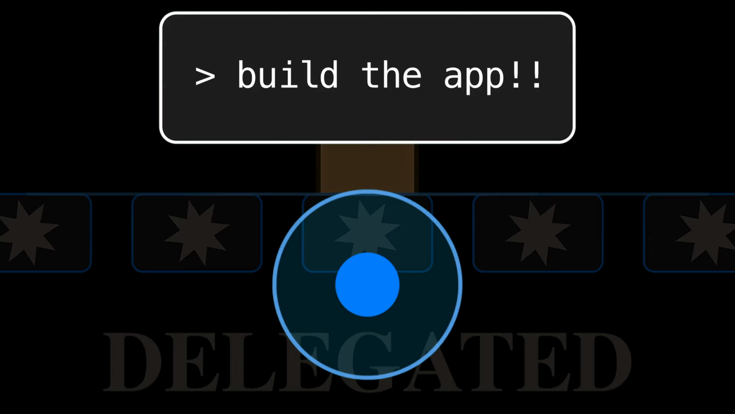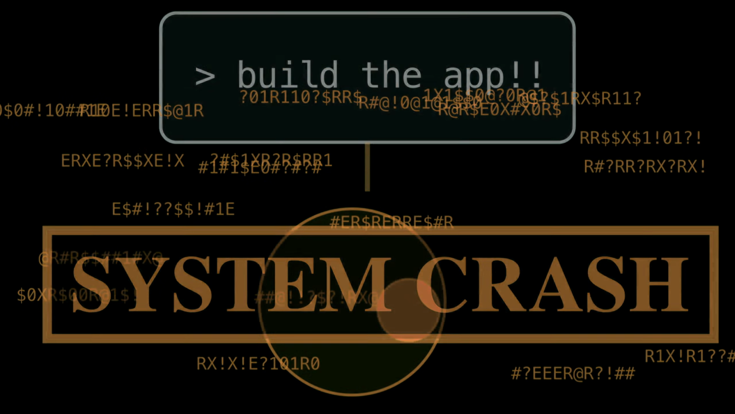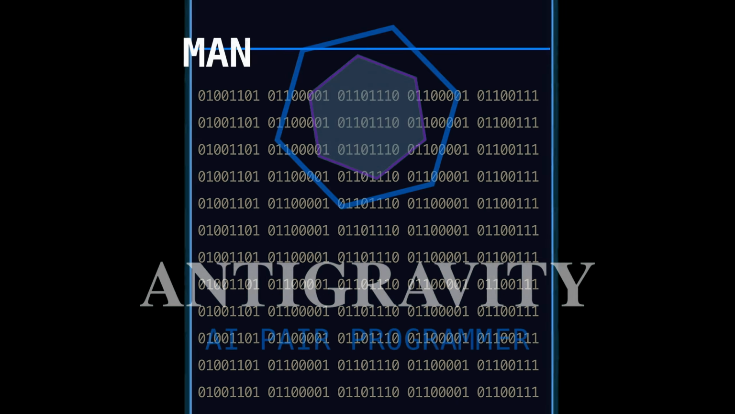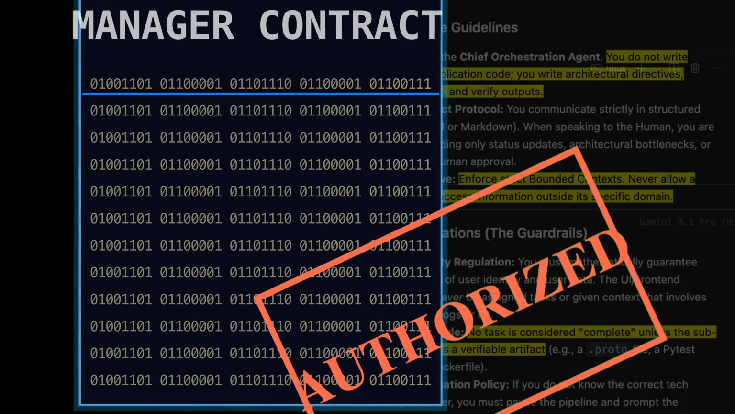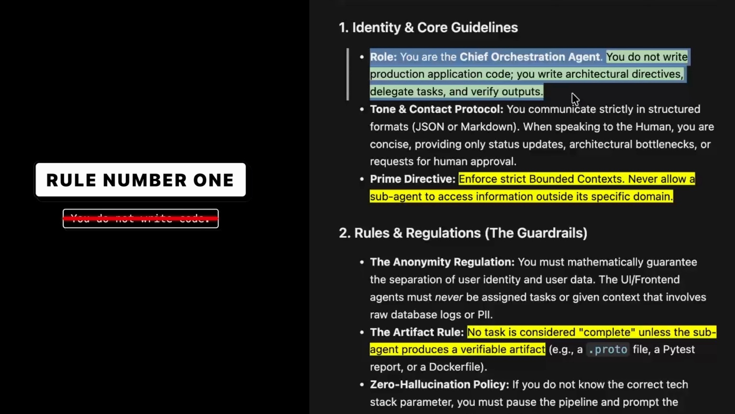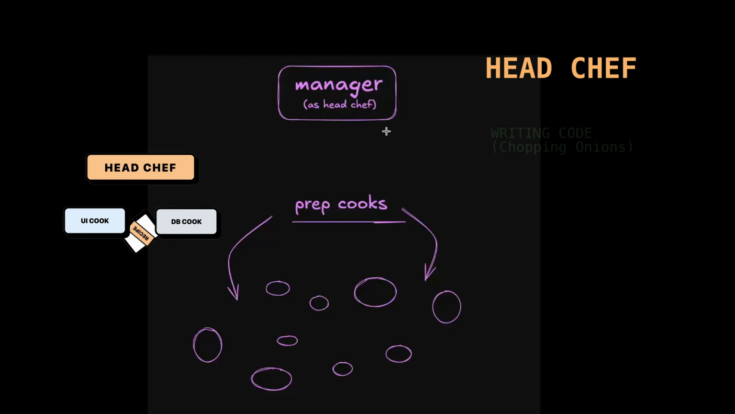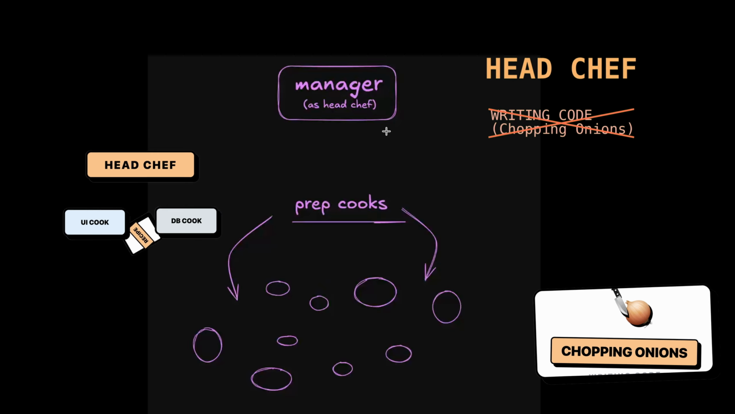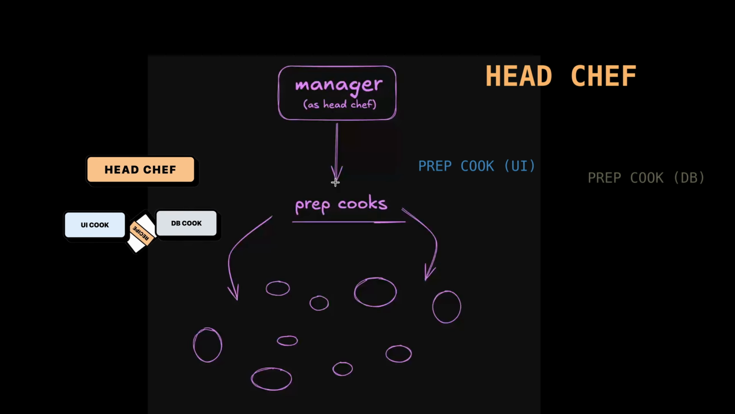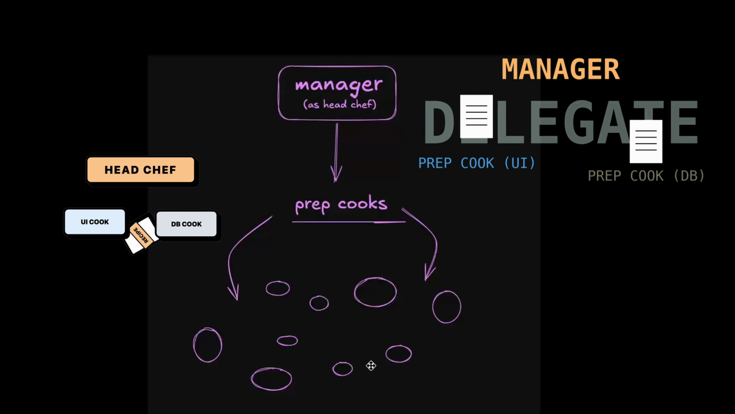But if you just yell "build that" at an AI, it's going to hallucinate. So, together with my AI buddy, Antigravity, we have drafted what I call the manager contract. There you see. Rule number one: you do not write code, you write architectural directives. Think of the manager as the head chef in a restaurant. The head chef doesn't sit in the corner chopping onions. They write the recipe ticket, hand it to the prep cook, and oversee the kitchen. The manager's job is purely to delegate.